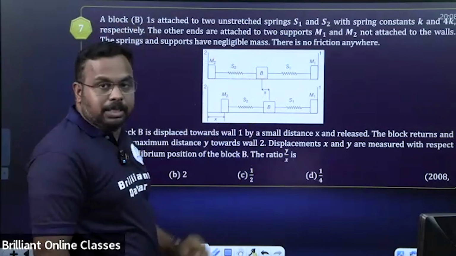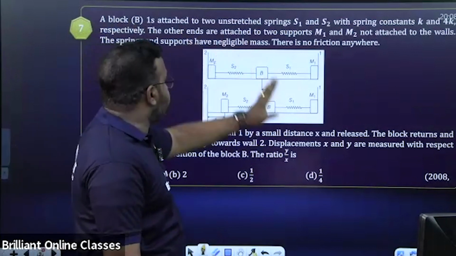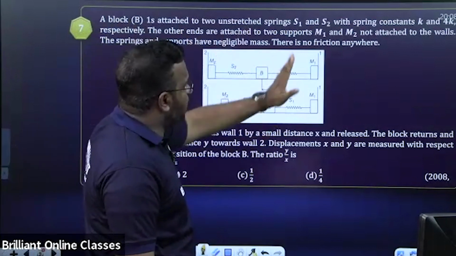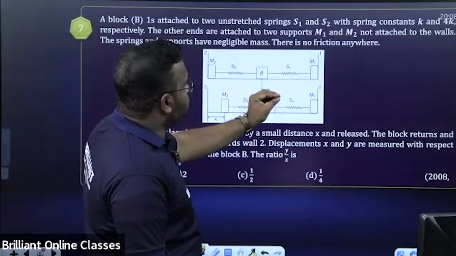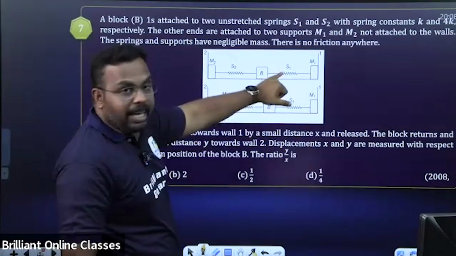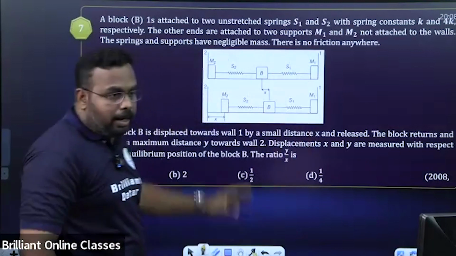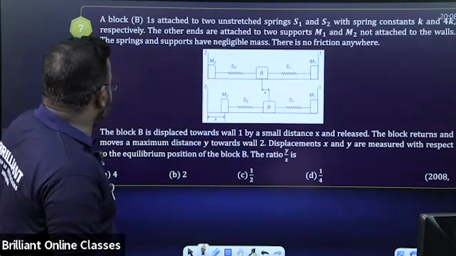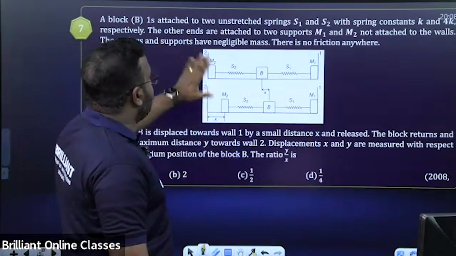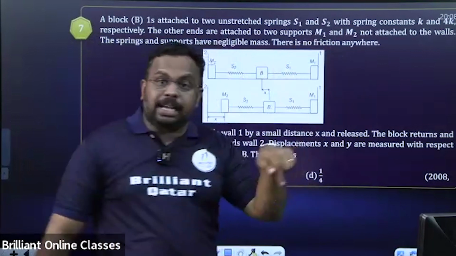So in this diagram, you can see the block B is attached to two unstretched springs. They're springs S1 and S2 with spring constants k and 4k. So spring constant of S1 is k. That means the right side spring is k and S2 is 4k respectively. The other ends are attached to two supports M1 and M2, not attached to the walls.